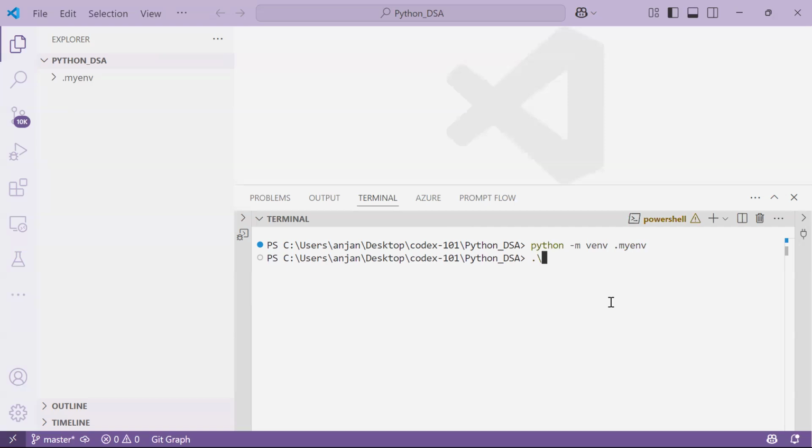Simply we can use dot slash and .myenv, and there we give the name Scripts and activate. With the help of this, you're going to be activating your environment. Whenever you have activated it, instead of the PS C, you will get your environment name. See, you will get something like this. If you're able to see this, that means you are in the virtual environment. So this is how you can create the virtual environment in Visual Studio Code using the terminal. And before that, you need to install the Python version as well, and only then can we create this virtual environment.